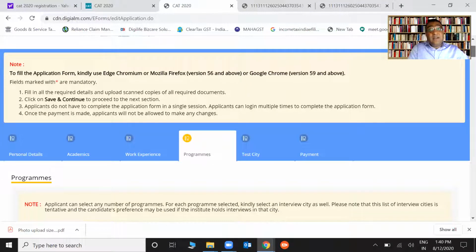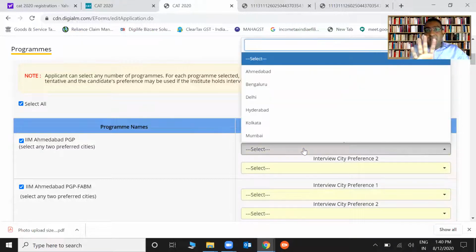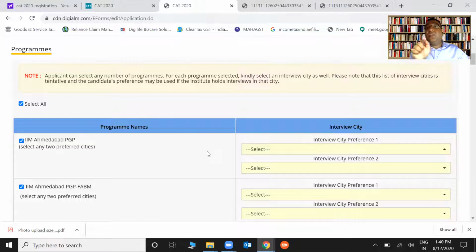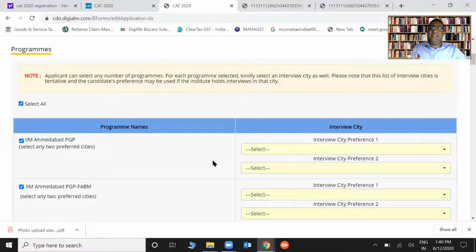So simple, click on all the programs. That's what we suggest. Click on all the programs here, right? Now, guys, this has got nothing to do with your test center. Please understand, this is for if you get selected, where will the interview be held? So these are all interview preferences. You know what preference you are supposed to give. Wherever you live, the nearest place you are supposed to give. That's as simple as it gets.